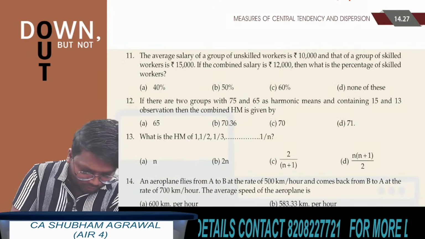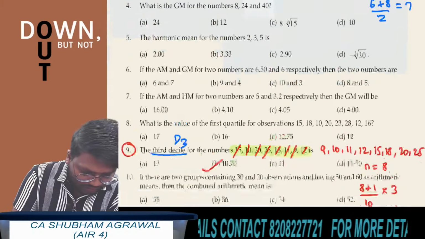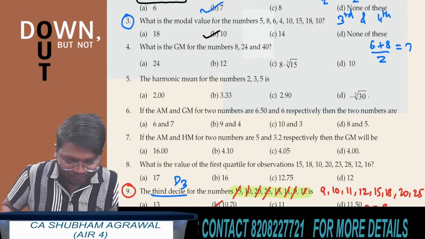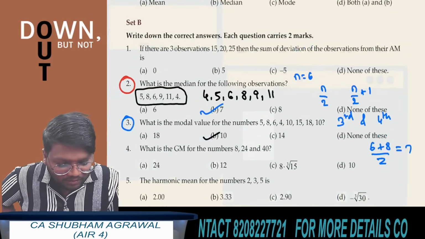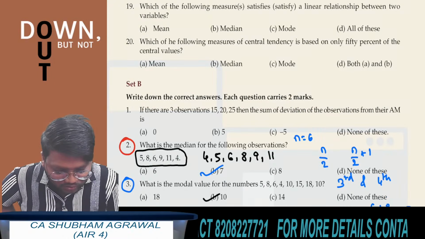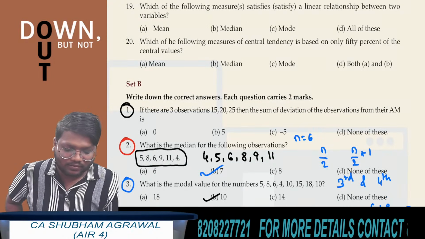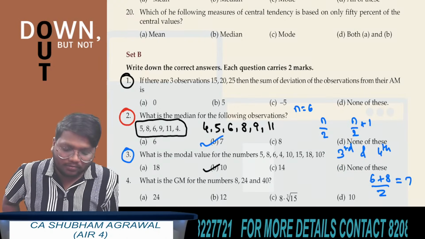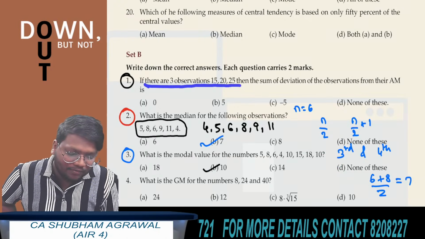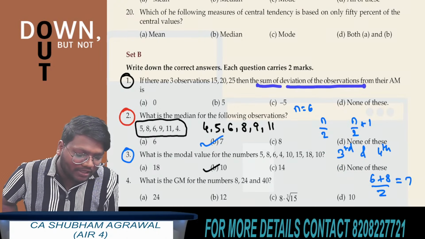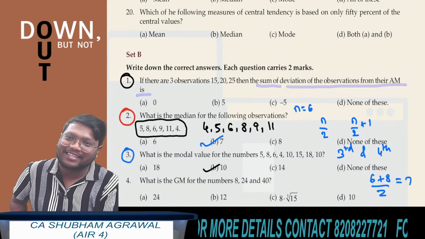You can try one more question. Question number 1. Try to give the answer orally for this question. Set B, question number 1. If there are 3 observations, 15, 20, 25, sum of deviation of the observations from their arithmetic mean is.